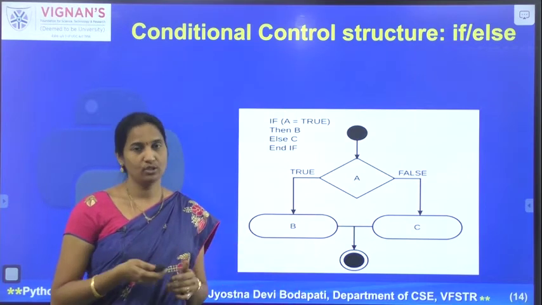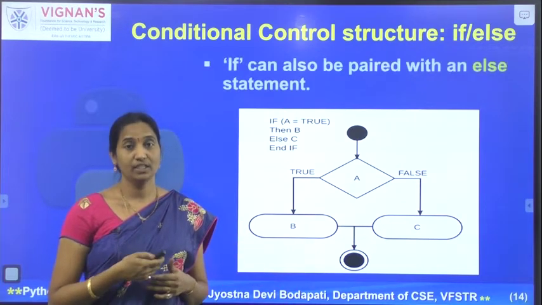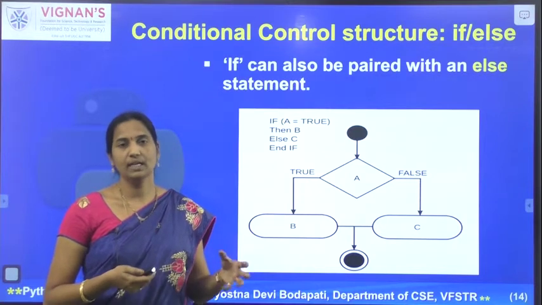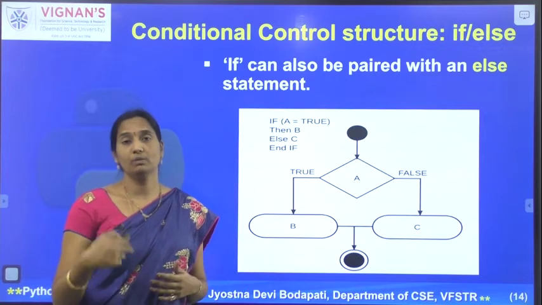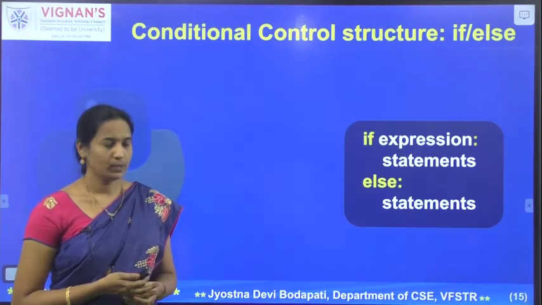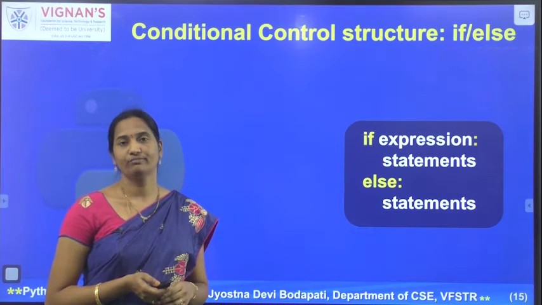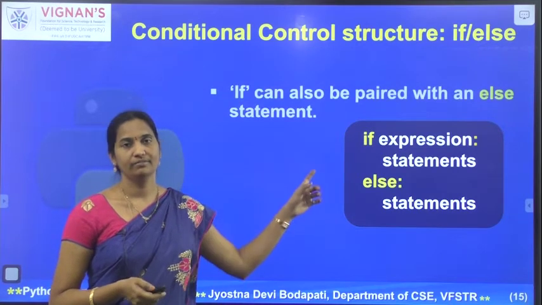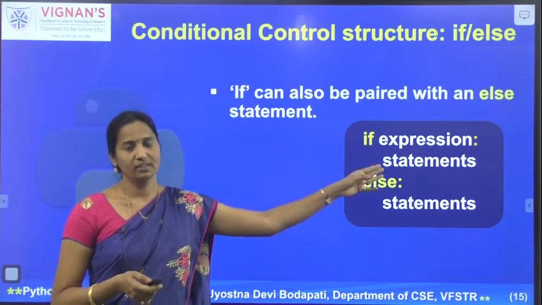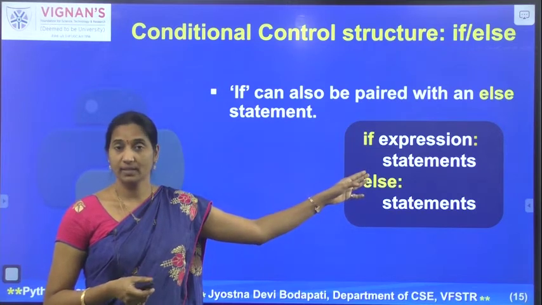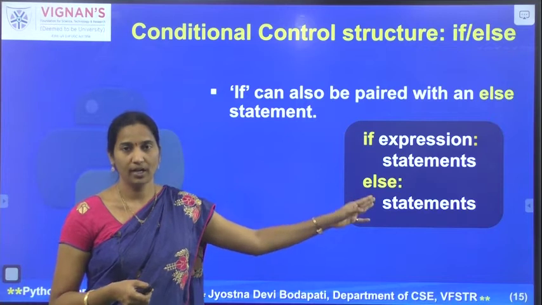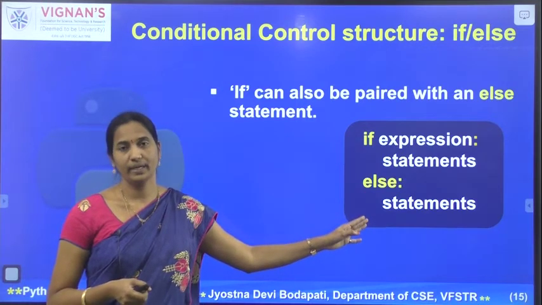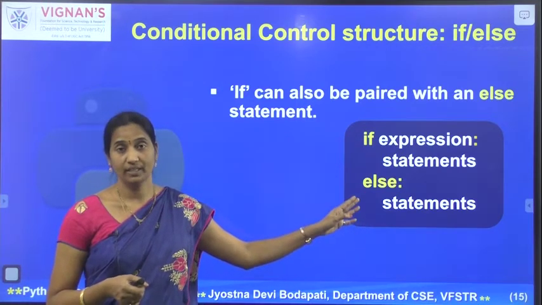So that's how Python supports us to implement the conditional flow of execution, basically selecting one of the possible paths of execution. Now let's see the general form of using if else. If expression, then the colon, the set of statements that are to be executed when the condition is true, else, colon, then the set of statements that are to be executed when the condition is evaluated to false.